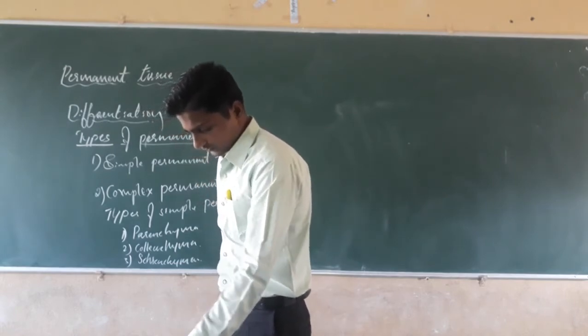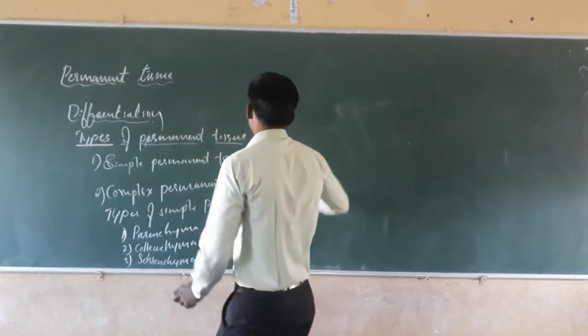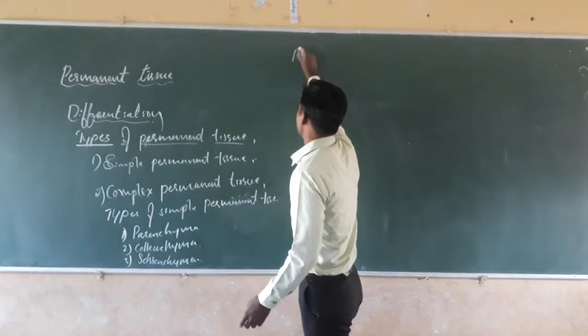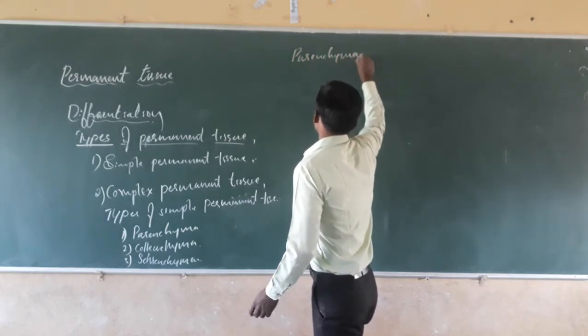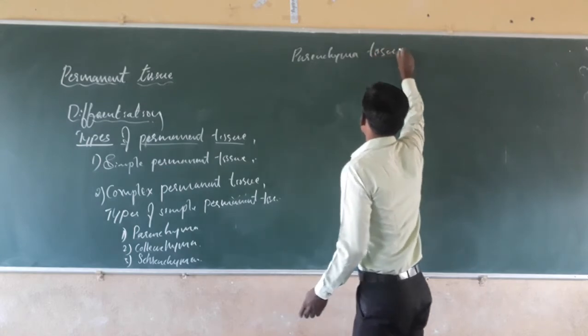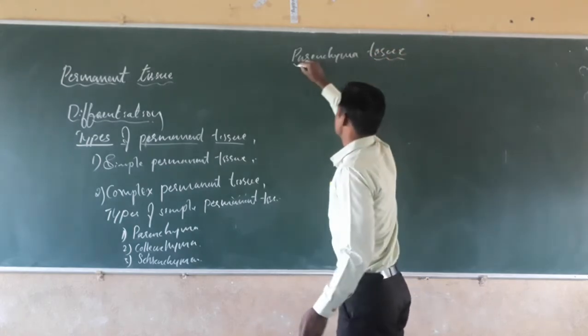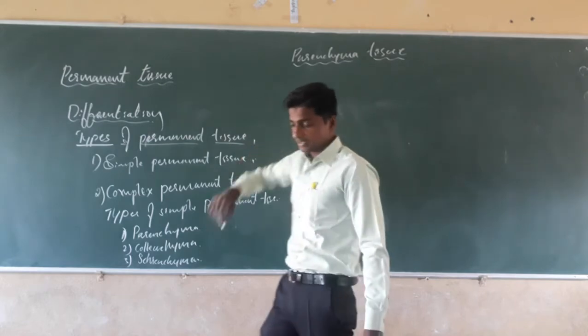Here, dear students, first of all we will study about the parenchyma, the characteristics of the parenchyma tissue.